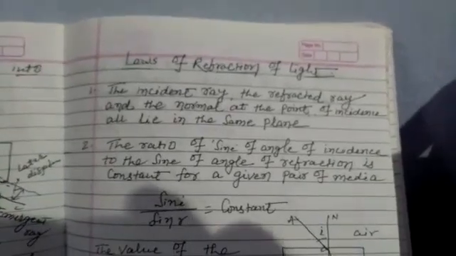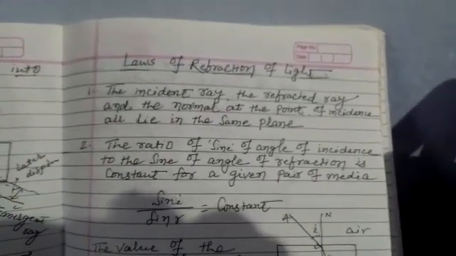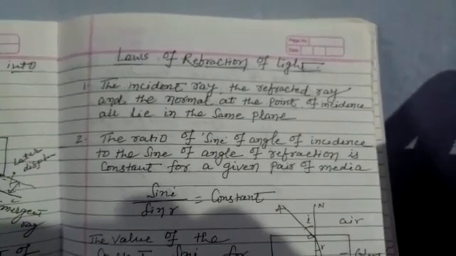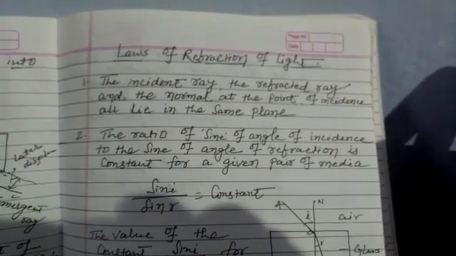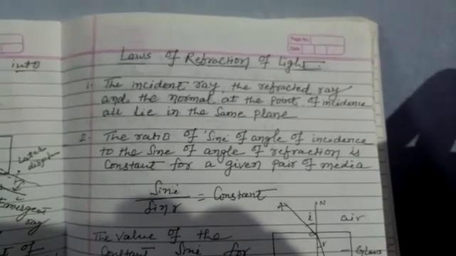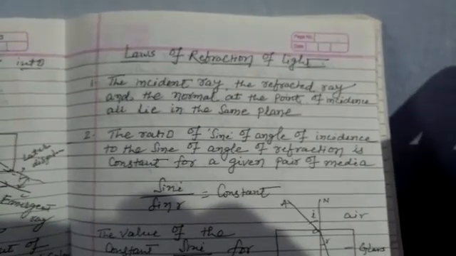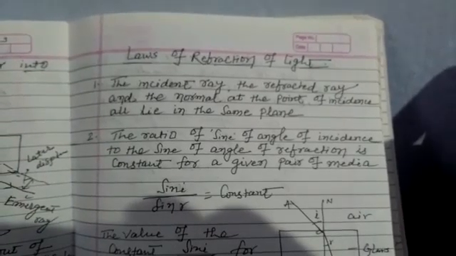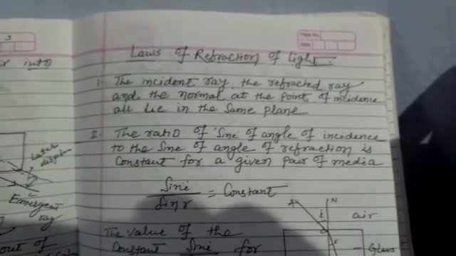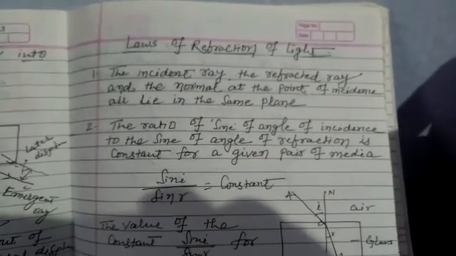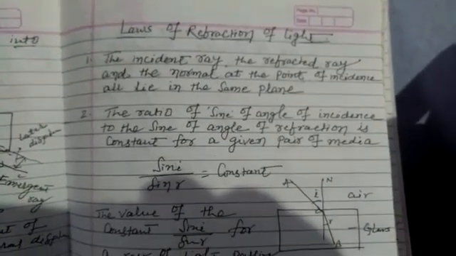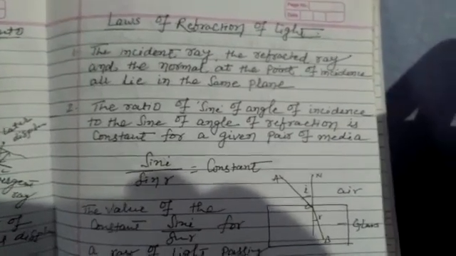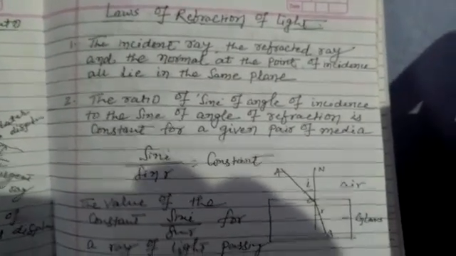So there are two laws. First, the incident ray, refracted ray, and normal line at the point of incidence lie on the same plane. And another, the ratio of the sine of the angle of incidence to the sine of the angle of refraction is constant for a given pair of media. Sin i by sin r is equal to constant, where i is the angle of incidence and r is the angle of refraction.